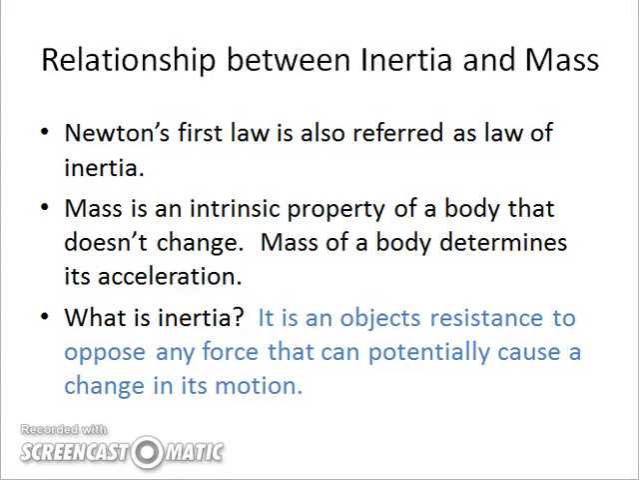Coming up next will be Newton's second law of motion.